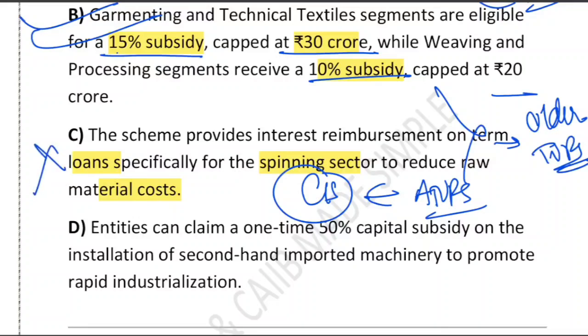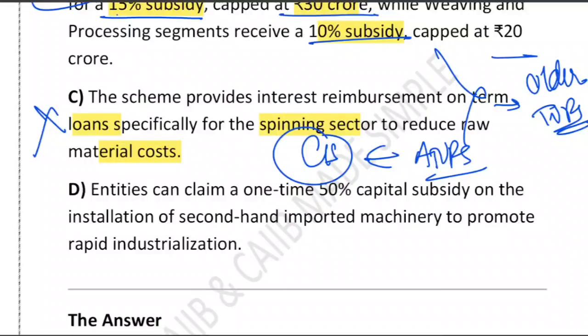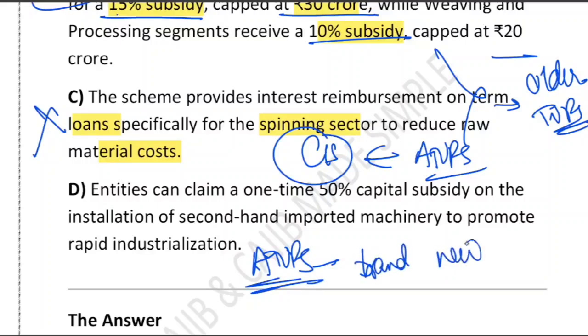What about D? D says that entities can claim a one-time 50% capital subsidy on the installation of second-hand imported machinery. But remember, ATUFS clearly says only brand new machinery. Again, I am repeating, this is a very important thing: only brand new and benchmark machines are eligible. So option D is also not correct.